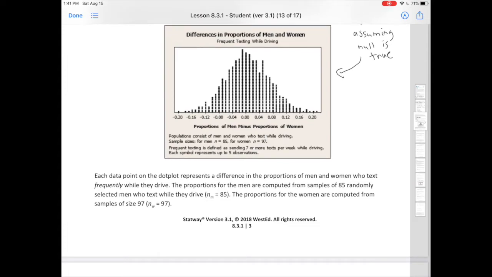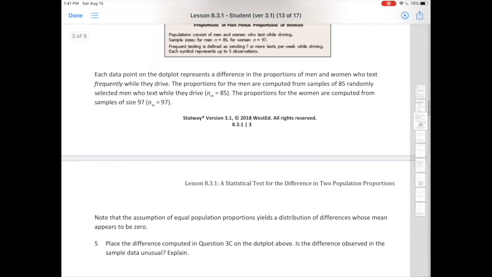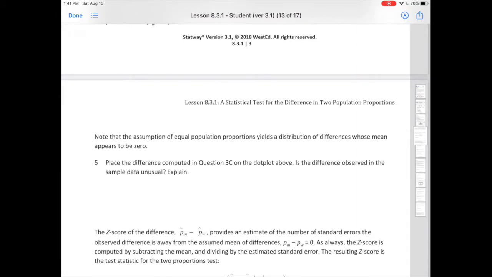Each data point on the dot plot represents a difference in the proportions of men and women who text frequently while they drive. The proportions for the men are computed from samples of 85 randomly selected men who text while they drive, and the proportions for the women are computed from samples of size 97. And then remember, you do the men minus the women, and that's where you get the dots in this picture. Okay. All right, let's keep going here. Note that the assumption of equal population proportions yields a distribution of differences whose mean appears to be 0.